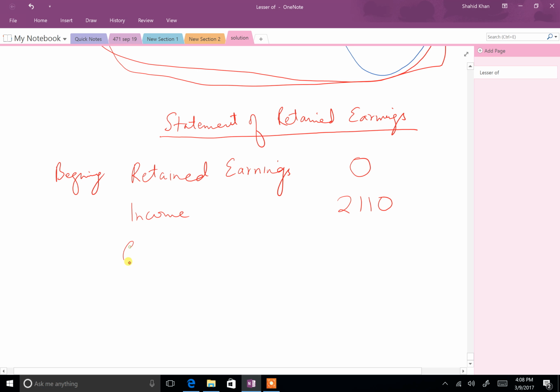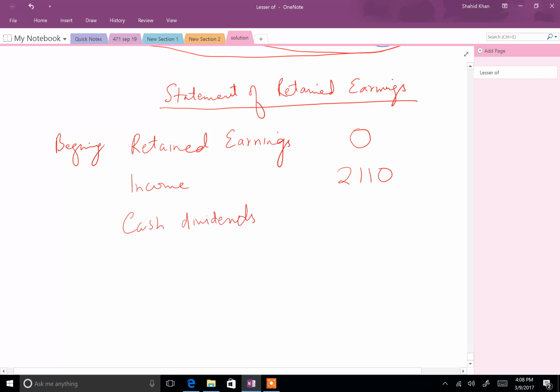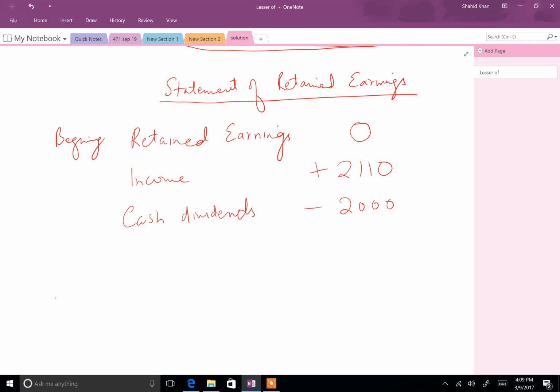And then in the question it clearly says that this company has paid cash dividends. What that means is this company has paid back the owners some of the profit. So cash dividends is 2,000. So this company has been pretty generous and has paid back the money. Income is money that came in for the owners. Cash dividends is money that goes out from this owner's account, right? So this is an account.